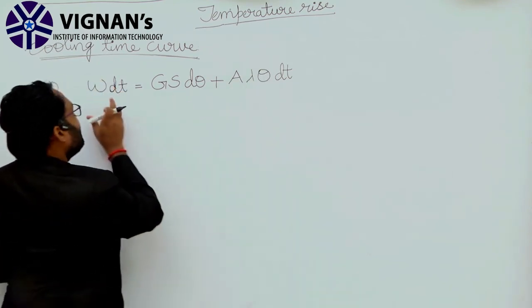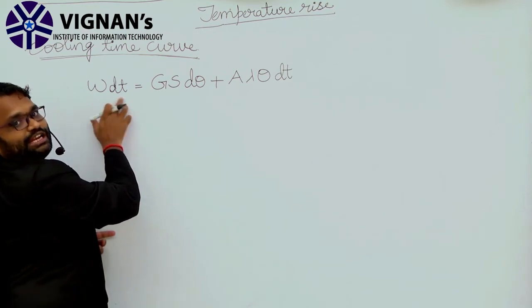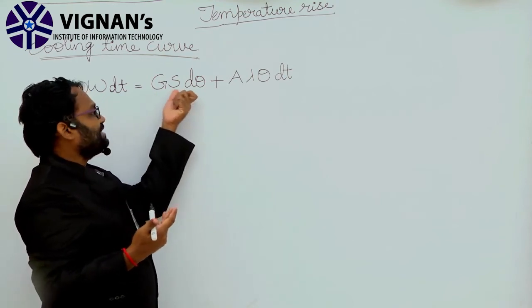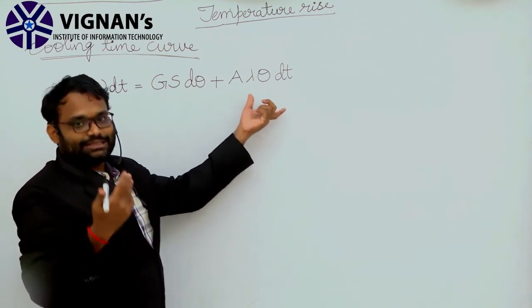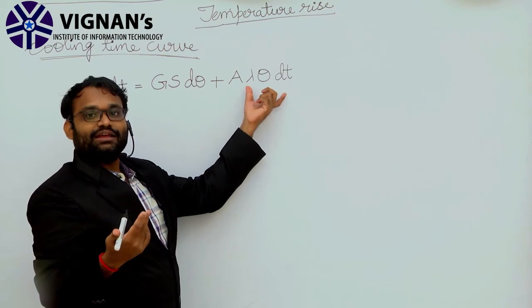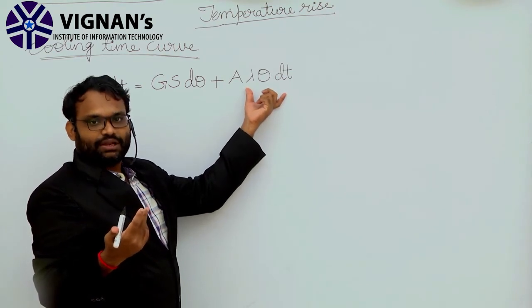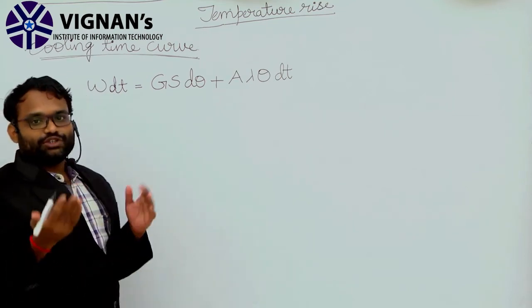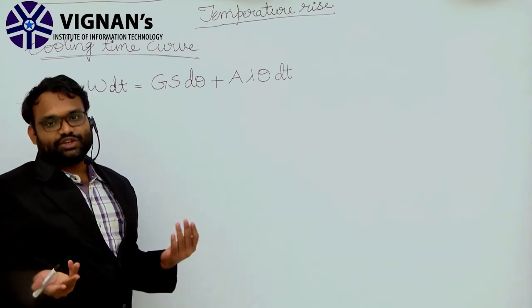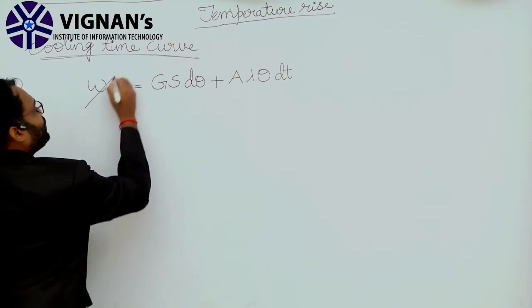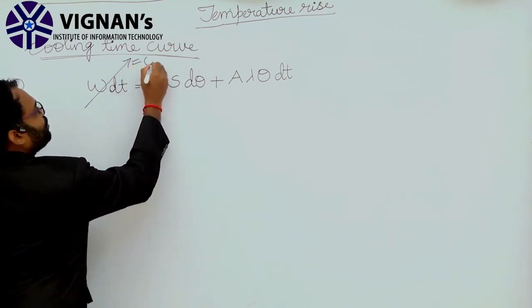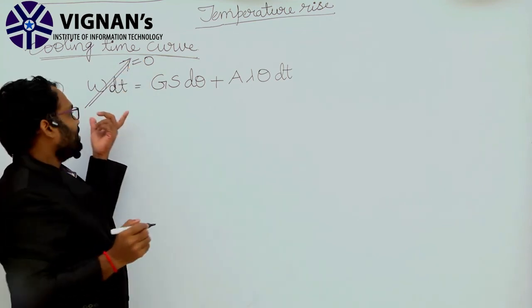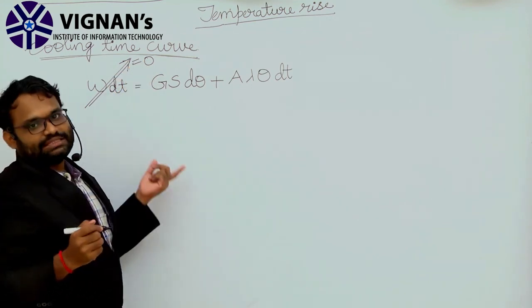Again I'm repeating, the heat generated, that is W into dt, is equal to heat absorbed or stored, that is Gs into d theta, plus heat dissipated, that is A lambda theta dt. Clear? Right. Here the motor is switched off and the energy loss will be 0. That is the reason this W into dt will be 0 in the cooling curve.